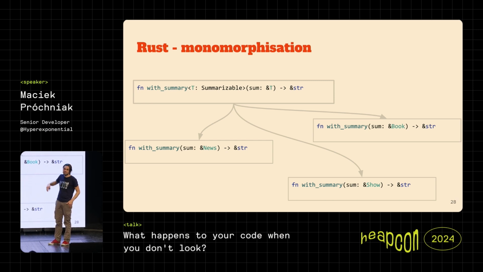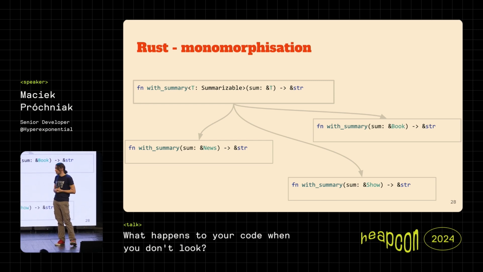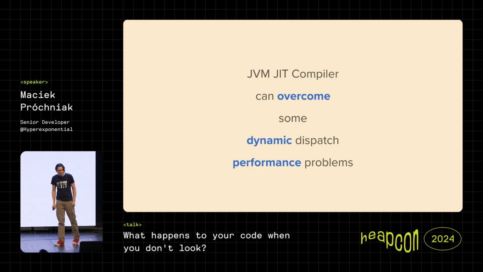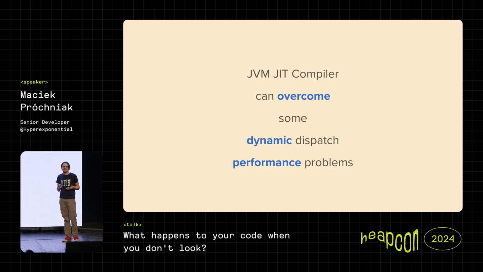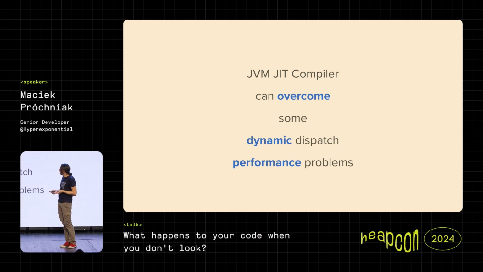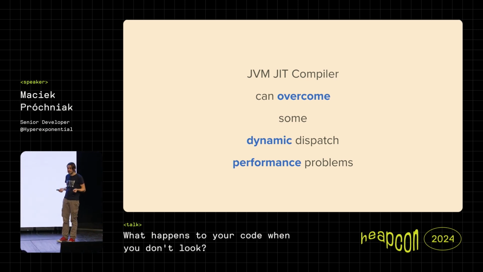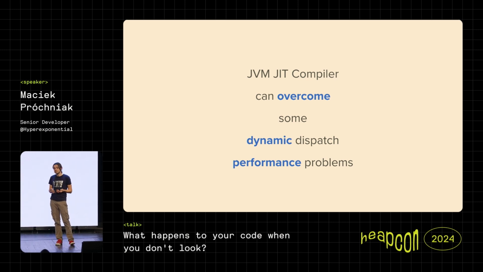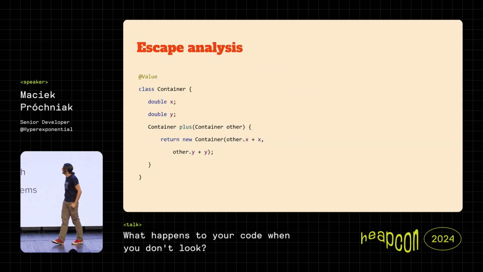So this technique is a bit more difficult to follow, but it works very well when it can be applied. And it was a surprise for me that the mighty JVM compiler can also detect some of those things during runtime and apply a little bit of those monomorphization techniques when the code is running to make it faster, right? And as a developer, I don't need to do anything. So for me, this is another example of the tour de force of JIT and how good it can be. And let's look at yet another one.